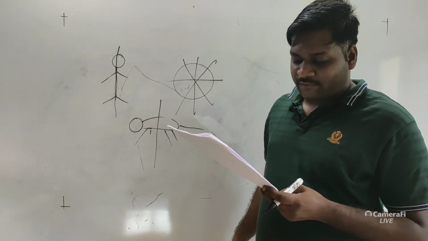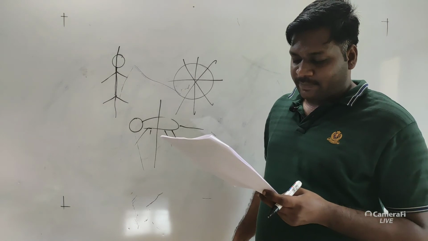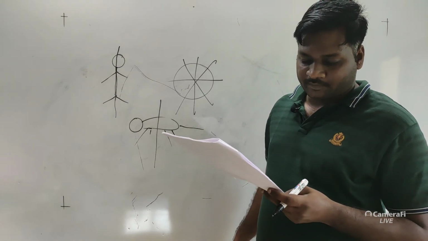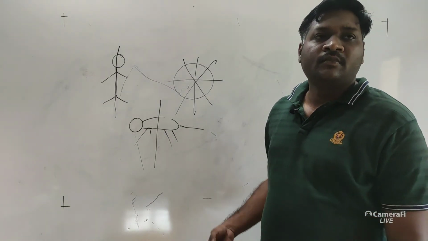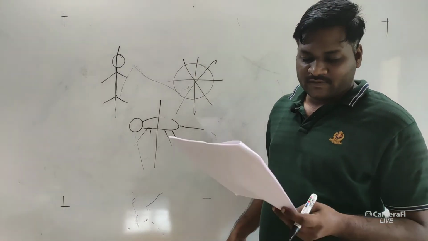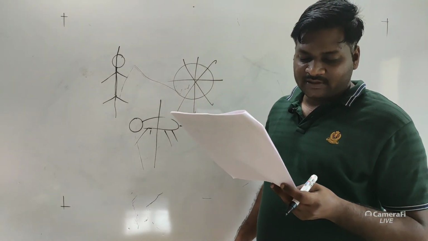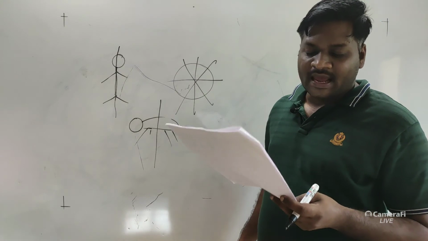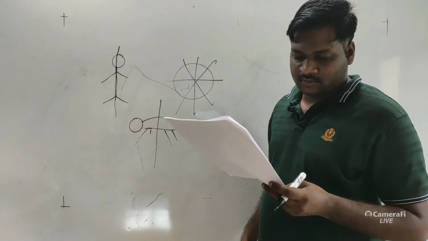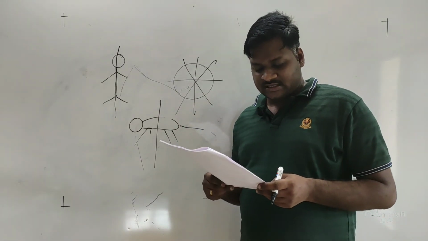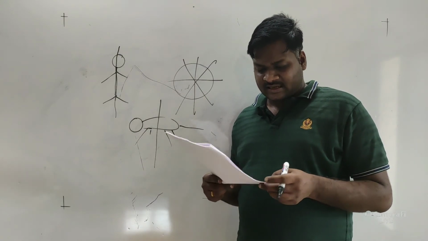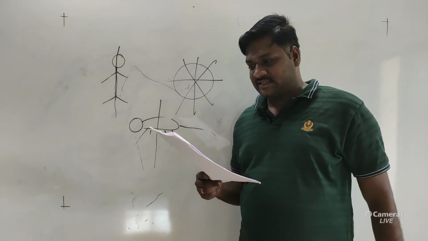Then the common characteristic found in centipede, cockroach and crab is jointed appendages and chitinous exoskeleton. So this is the correct option for question number 166.